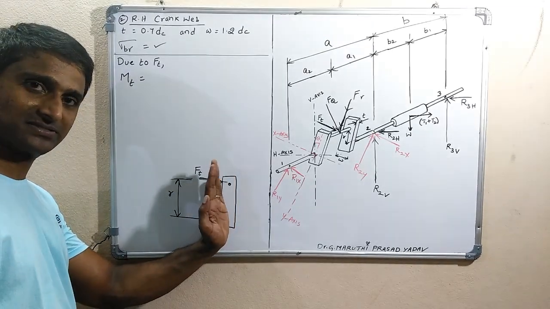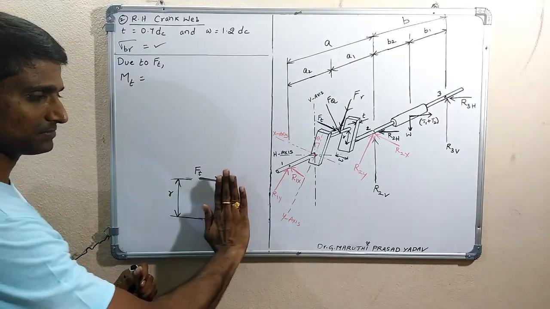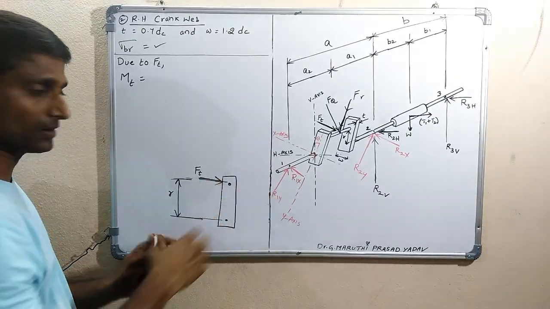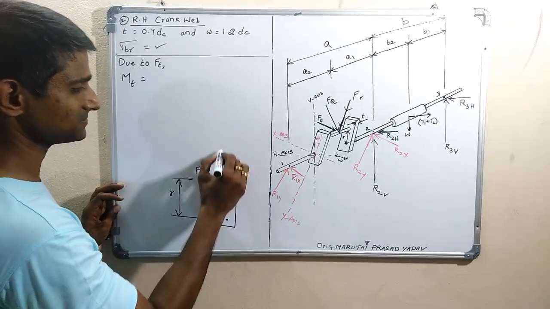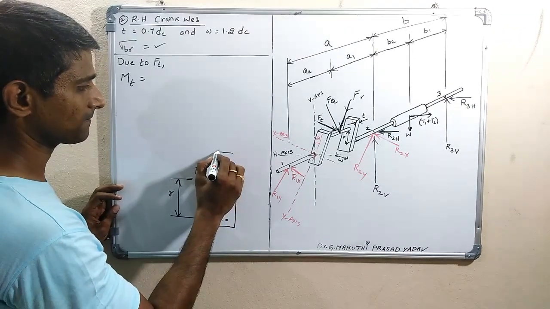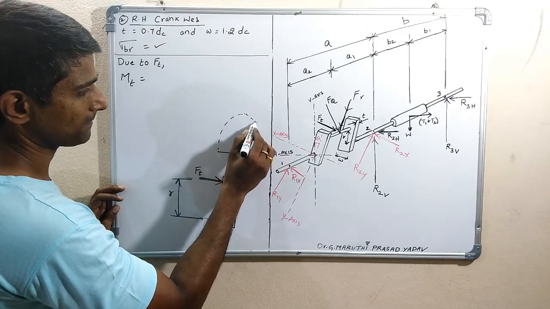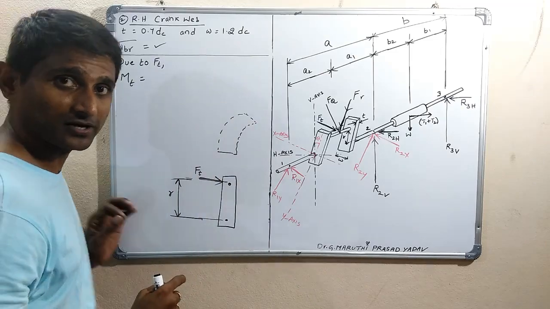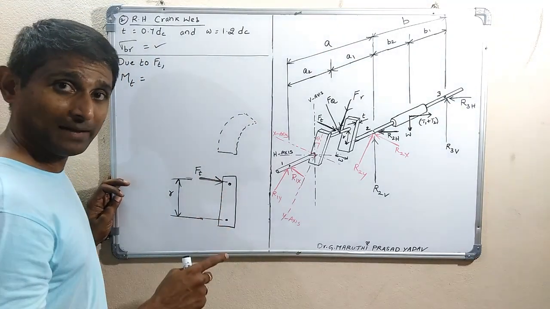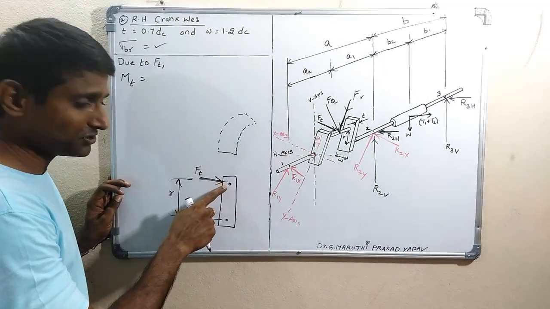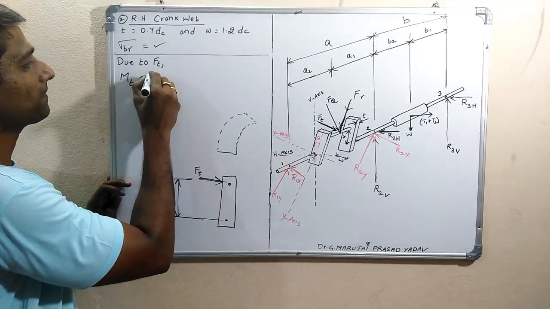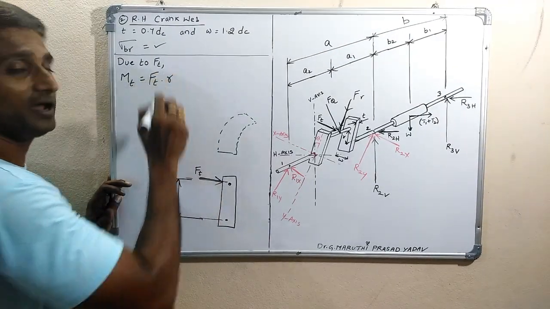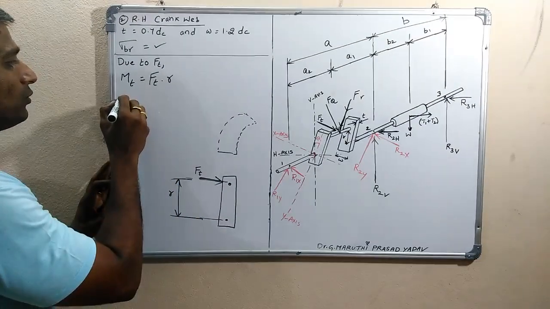It leads to bending in this direction. So it bends like this. Clear or not? So finally bending moment is equal to force into distance, so Ft into R.